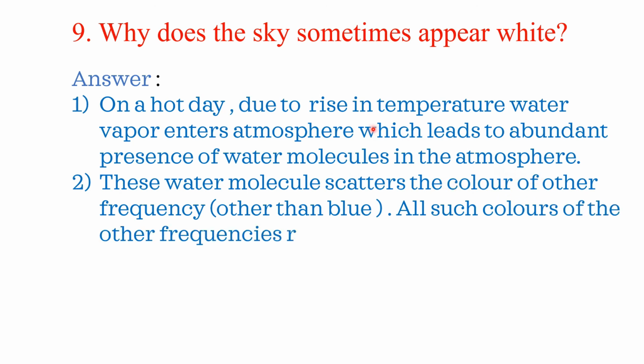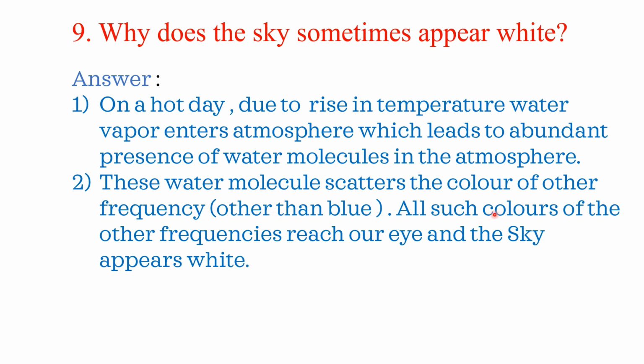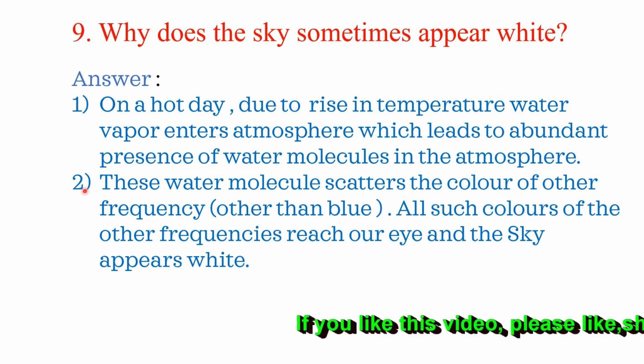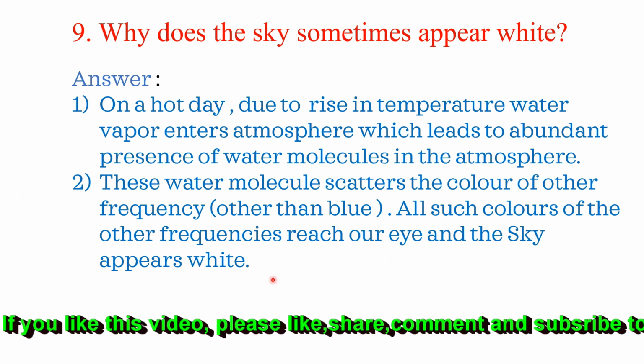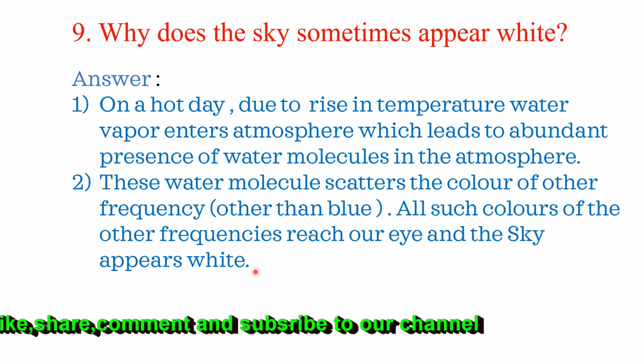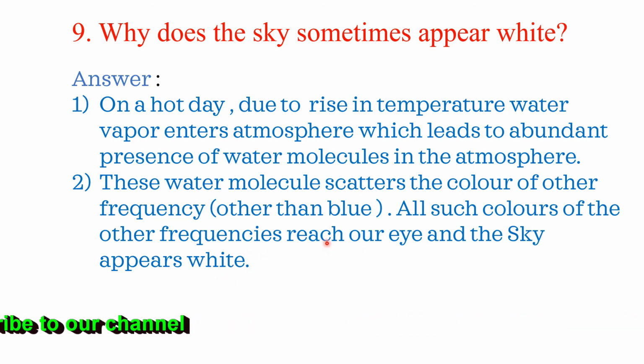So, these water molecules scatter the colors of other frequency other than blue. All such colors of other frequency reach our eye and the sky appears white. So, mixing of all colors produces white color. This is the explanation of why the sky sometimes appears white.